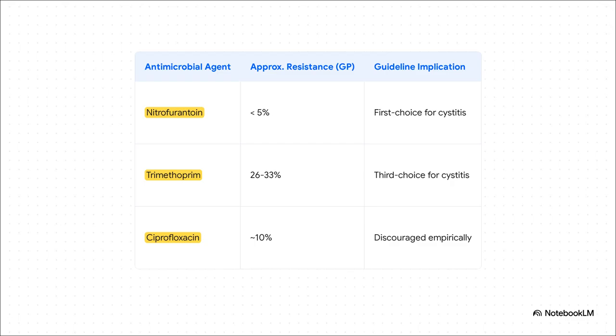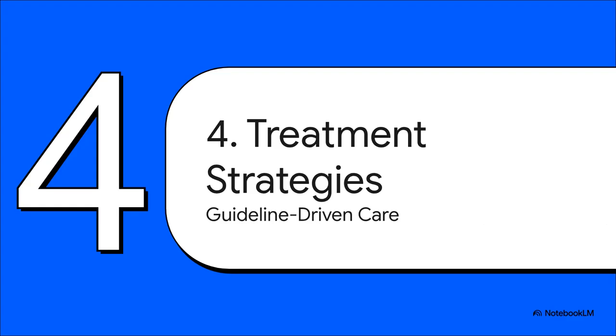That's why it's the first-choice drug for a simple bladder infection. Now look at trimethoprim. Resistance is way up, over 25%. That's why it's been knocked down to a third-choice option. The data from national surveillance directly informs the guidelines. It's that direct.